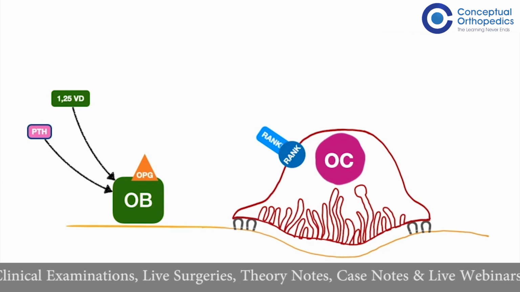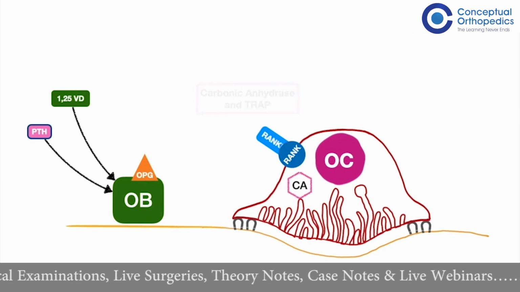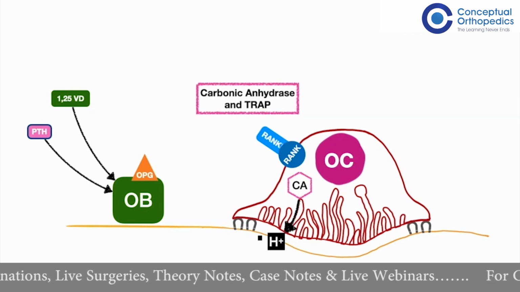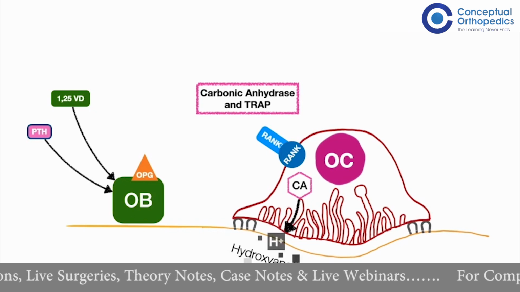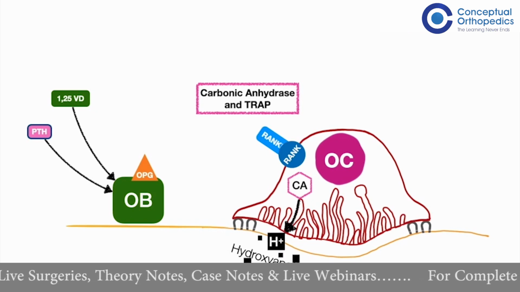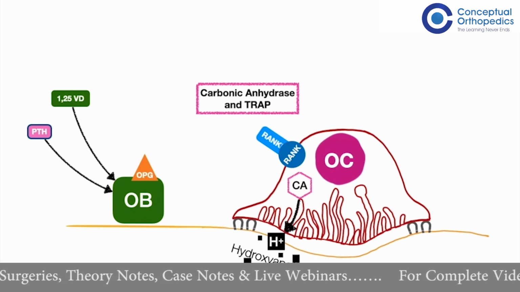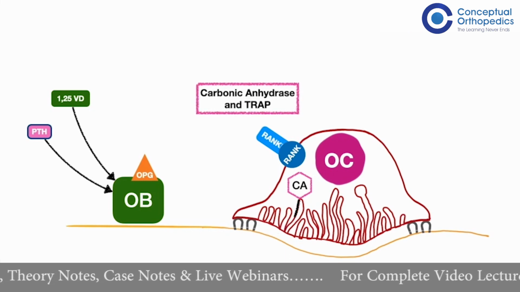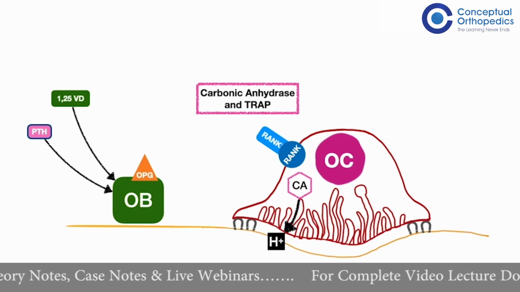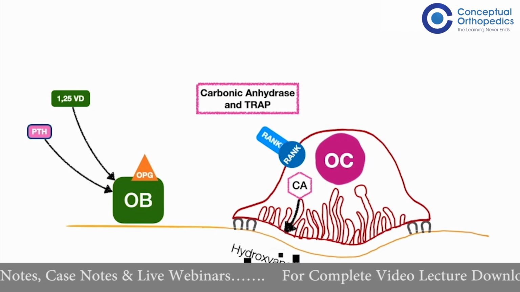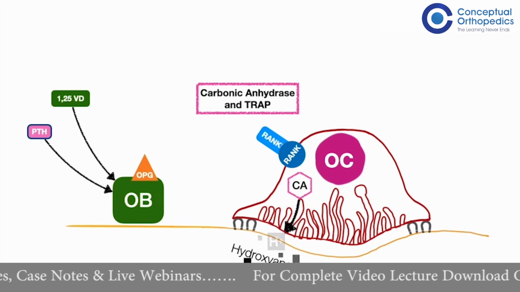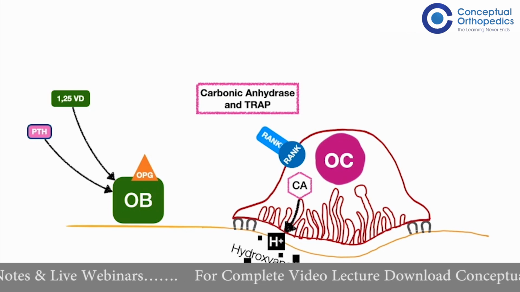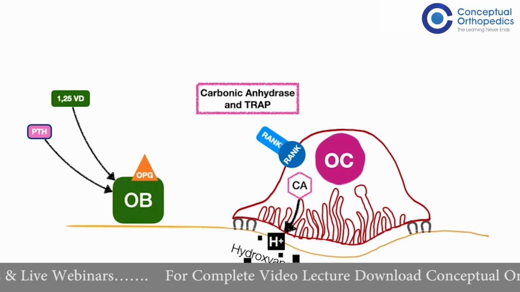After anchoring themselves onto the bony surface, there is production of carbonic anhydrase as well as TRAP, which is tartrate resistant acid phosphatase. Both of them increase the acidic medium. That means they increase the hydrogen ions in the space between the ruffled borders and the bone. Once there is acidification of the bone, the hydroxyapatite structure of the bone is broken down. So the inorganic matrix of the bone is broken down.